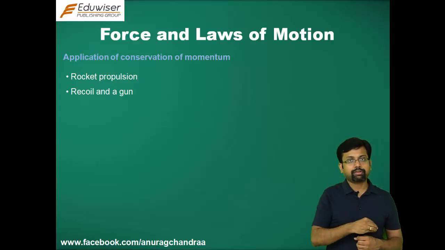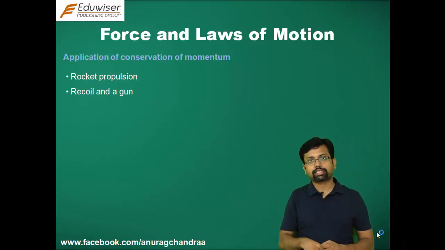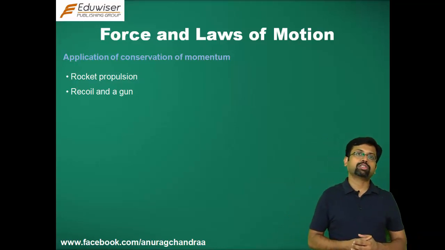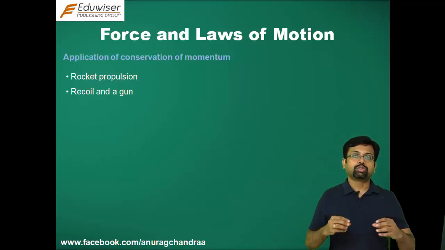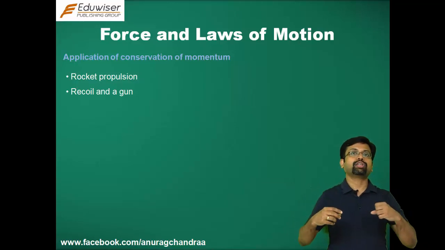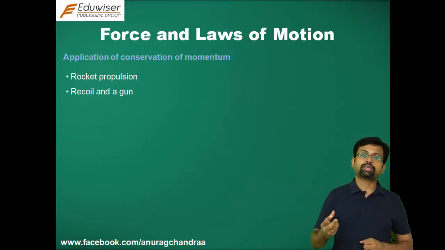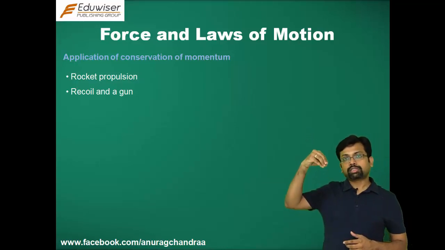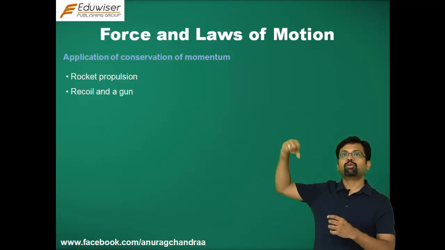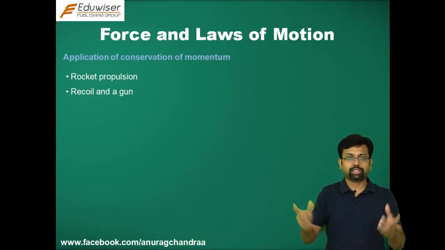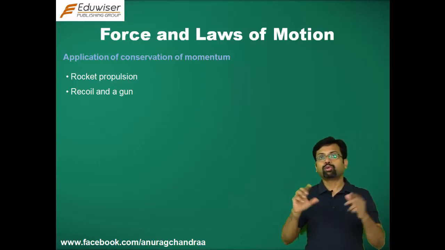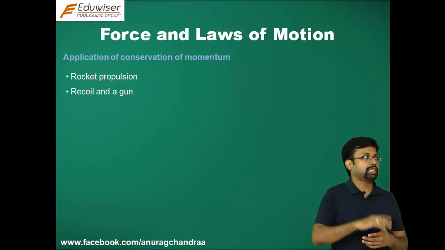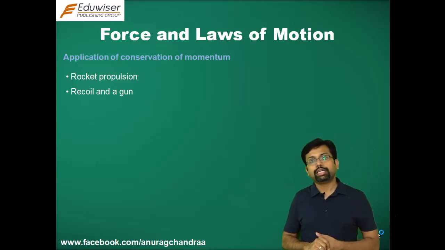When you ignite a rocket, when you make the exhaust gases gush out, you impart a velocity to the rocket. If that velocity is not enough to escape from the gravitational pull of the earth, the rocket is not going to go into space. So the velocity which is just sufficient to make a rocket move out of the gravitational pull, the non-contact force of the gravitational pull of the earth, is a particular velocity, and that particular velocity is called the escape velocity.